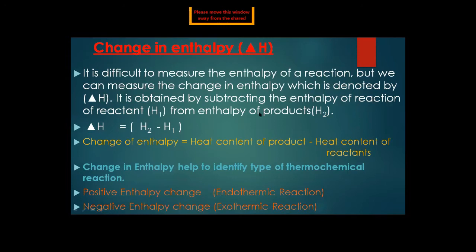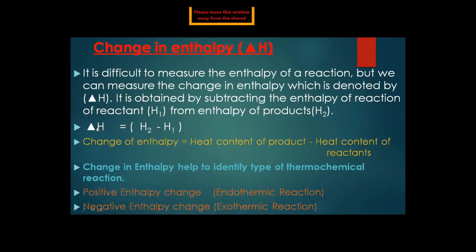How will we get the delta H? We can get the delta H by subtracting the enthalpy of the reactant, denoted by H1, from the enthalpy of the product. After the reaction, a new substance is formed as a product, so it is denoted by capital H2. So what is the delta H? Delta H is equal to H2 minus H1.